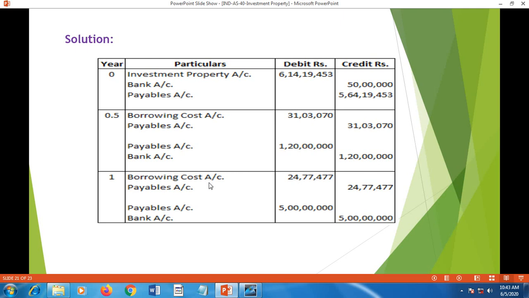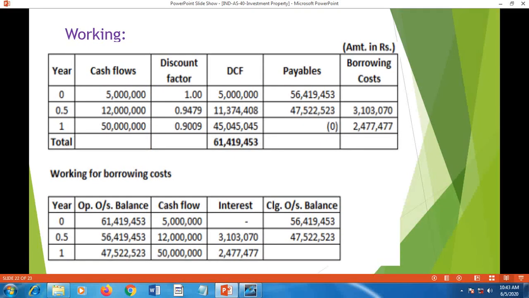For the year end payment, 24 lakh 77,477 is the interest cost that is debited, and payable amount is credited with that amount. Payable totally made at the year end is 5 crore and bank account is credited with this amount. So this shows how the account is made, how the journal entries are passed through, and the illustration contains the explanation regarding how the payments are split between interest content and the cost content. Hope you have understood the illustration. Thank you.